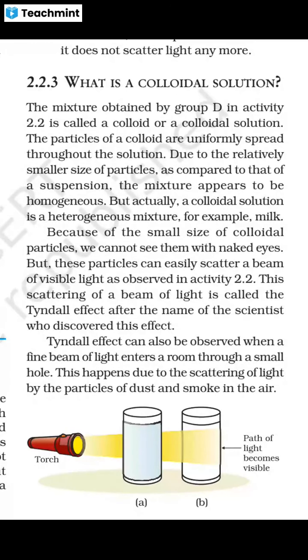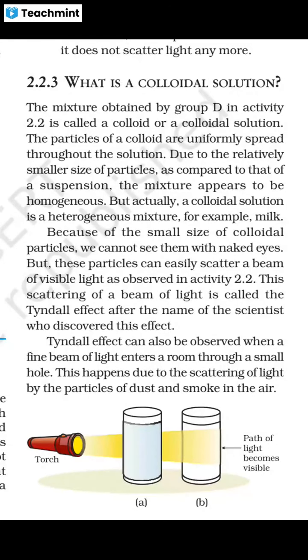What happens is that in a suspension, the particle size is much larger than that of a colloidal solution. If particles mix, not completely but still better than in a suspension, they will create a colloidal solution, but their visibility does not totally disappear.